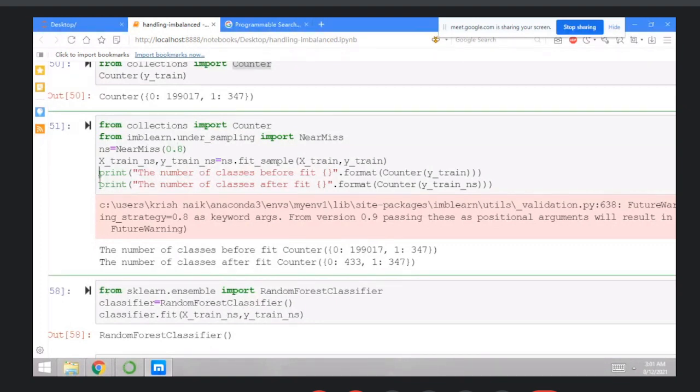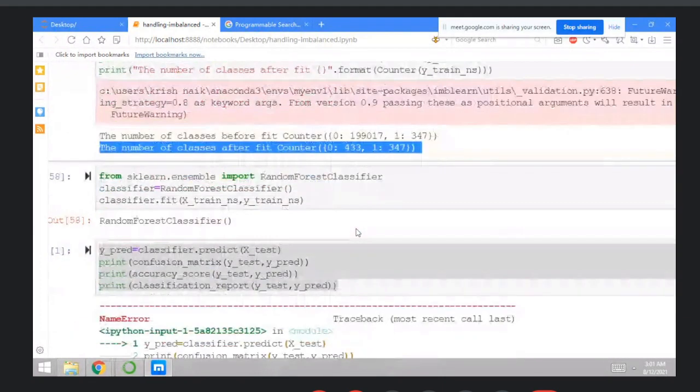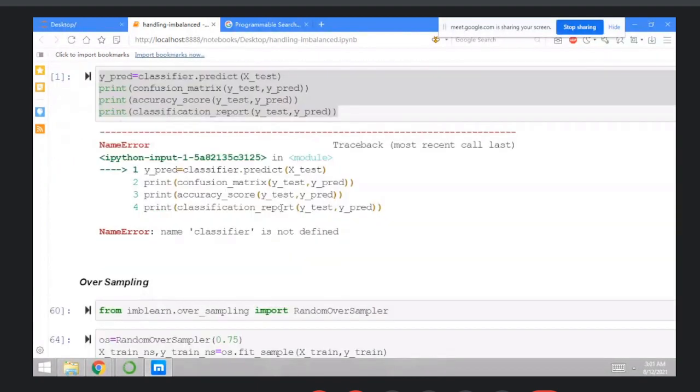And then print the statements here, that is print the number of classes before fit, Counter Y-train, and print the number of classes after the fit. So you can check here, it's around 2 lakhs and 347. Means after the fit, you reduce too much data here, right? Discard too much information. So don't use the undersampling, right? Then here you just initialize the random forest classifier, then check your predictions.